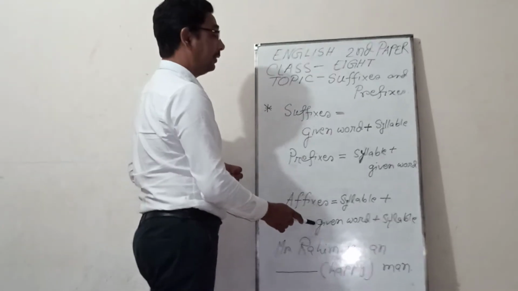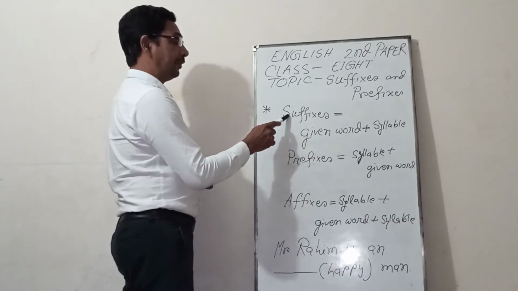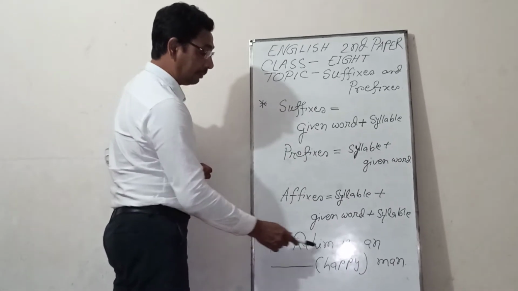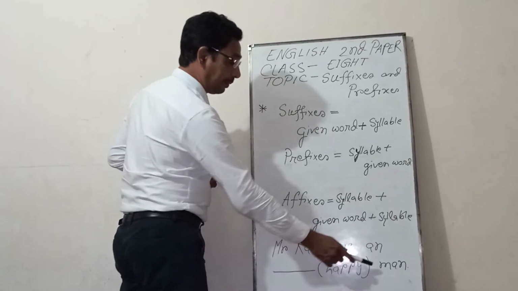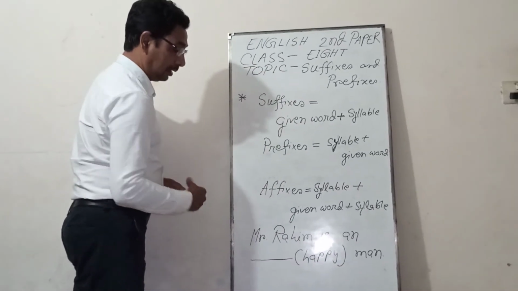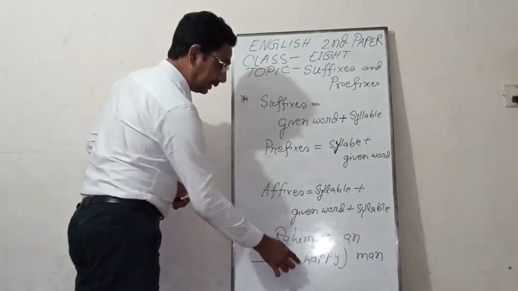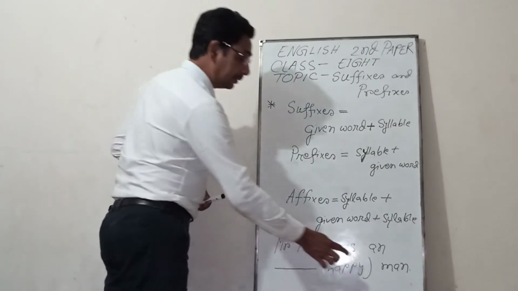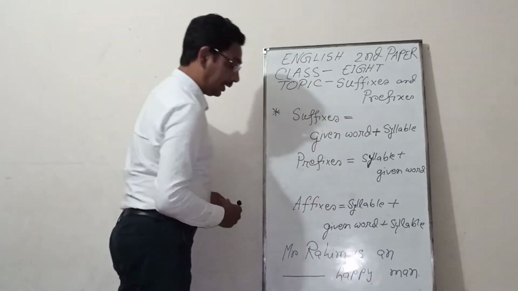I am repeating again. Mr. Rohim is a happy man. Here, happy. You have to change this sentence by adding a syllable.